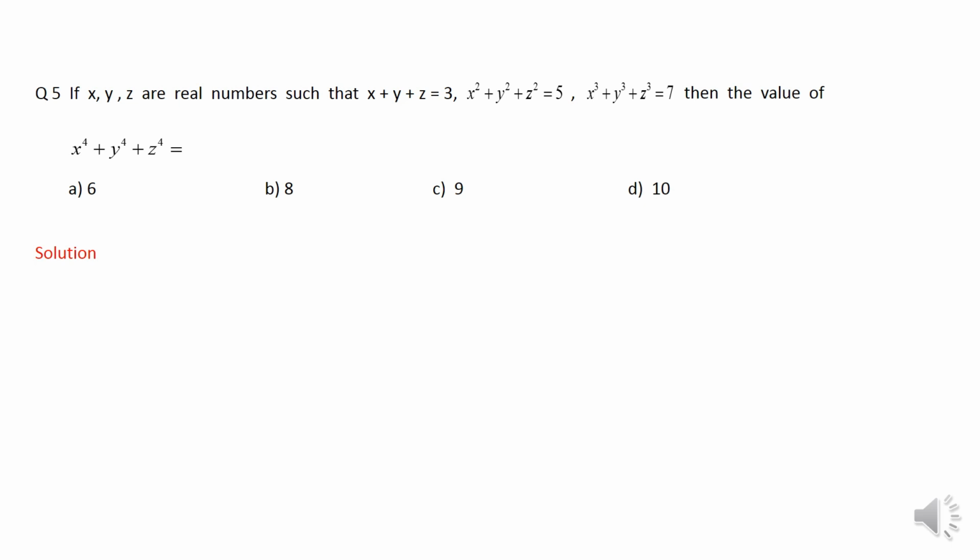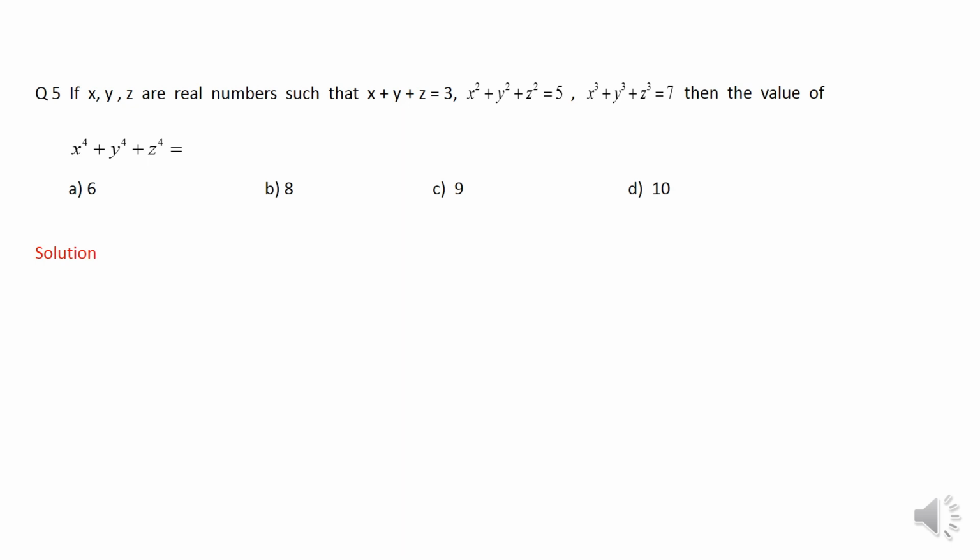Now this is one of the best questions that I'm going to take today. It says if x, y, z are real numbers such that their sum is 3, the sum of their squares is 5, the sum of their cubes is 7, then we are required to find the sum of their fourth powers, that is x power 4 plus y power 4 plus z power 4. Now first of all, when we think about x power 4 plus y power 4 plus z power 4, we can relate it to x square whole square plus y square whole square plus z square whole square, right?